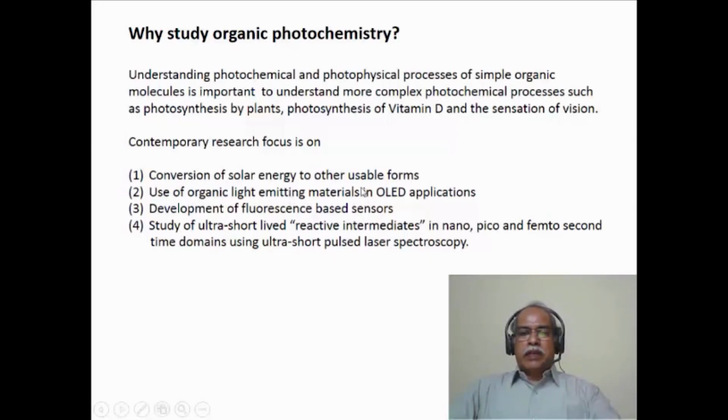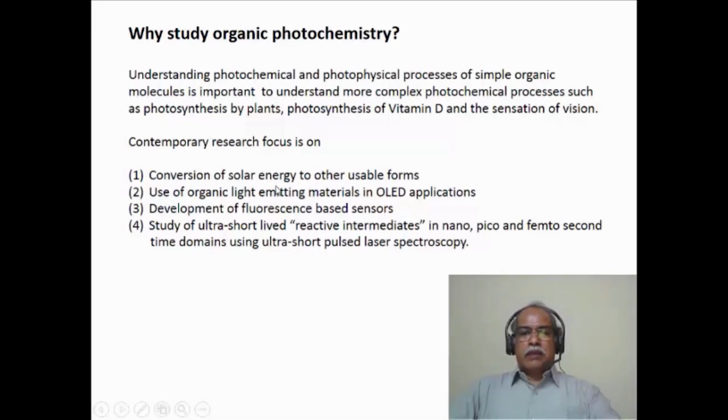Normally, photochemistry involves the emission of light after the absorption of a photon. If certain molecules emit light, then we call them emitting materials. The emitting materials can be either fluorescent emitting material or phosphorescent emitting material, depending upon where the emission is taking place from. And such emitting materials are what are useful in the OLED application. In other words, photochemists are the ones who develop the molecules which emit light and study the property of emission of light by means of a photon.